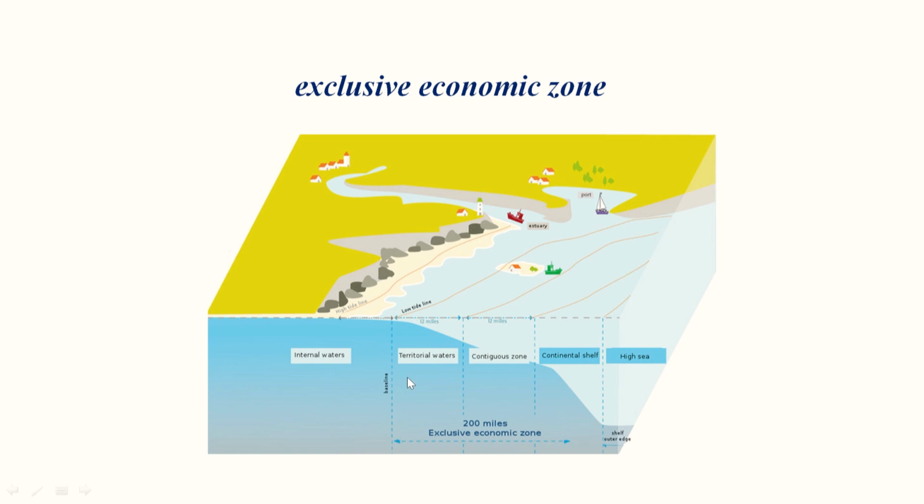So here the baseline is drawn, and after this we have territorial waters, which can be extended maximum up to 12 nautical miles. Then there is another 12 nautical miles of area across this sea area, that is the contiguous zone. And then after the contiguous zone we have the exclusive economic zone. But the exclusive economic zone is not seen exclusively, that means it does not exclude the territorial waters or contiguous zone, but includes the territorial waters and contiguous zone, and it all covers the exclusive economic zone. The maximum area that can be extended is up to 200 nautical miles.